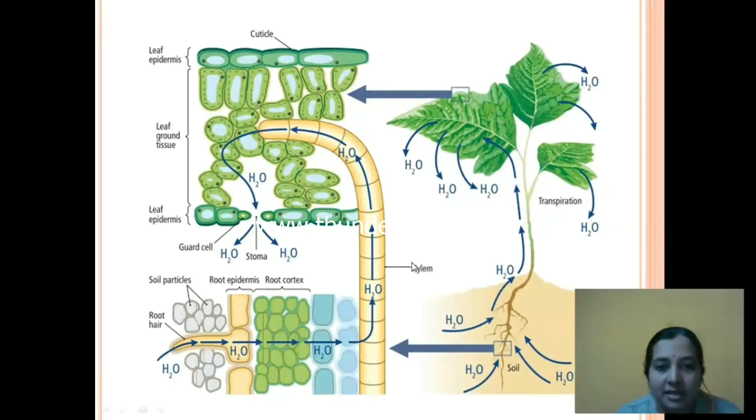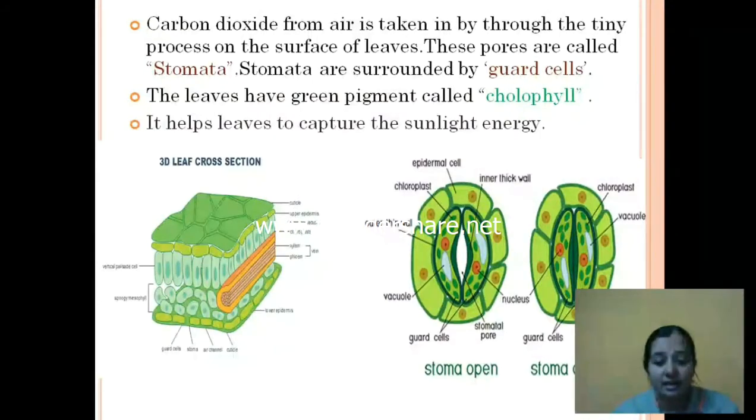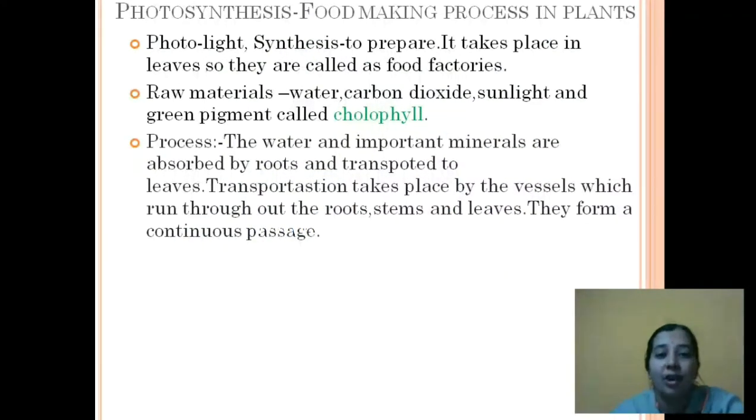So xylem is the vessel or the pipe which supplies the water to the plant. So it comes here like this and it enters into the leaf. And here the leaf makes use of water and minerals for the process of photosynthesis. Now we said we have water, carbon dioxide. So water, we came to know how it comes, what are the transportation processes taking place for this water.